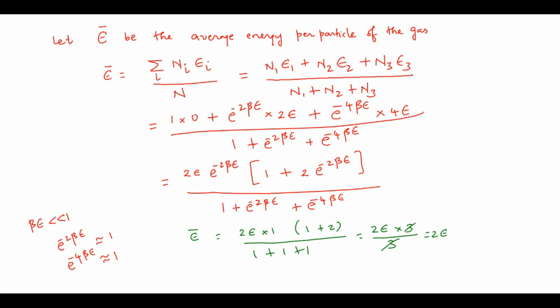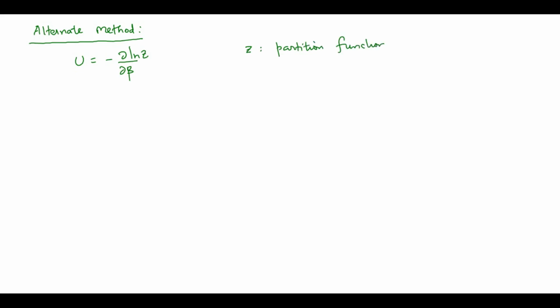Okay, so we can also derive it in an alternate way through the formula method. We know the internal energy: U is equal to minus partial by partial beta of logarithm of Z, where Z is the partition function. The partition function is nothing but the sum over states.